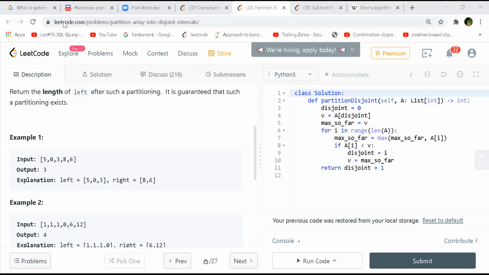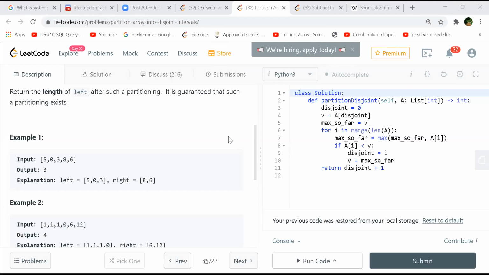So we can save another linear space if we do this in two passes. In the first approach we were doing three passes, but here we just need to construct the right minimum array, and then while iterating through the given array, keep track of the maximum element from the left index.